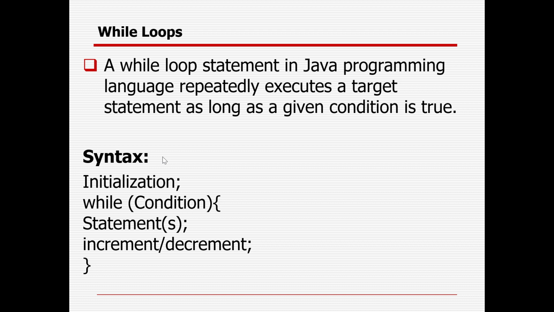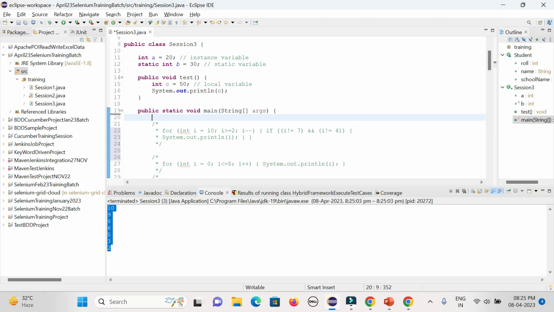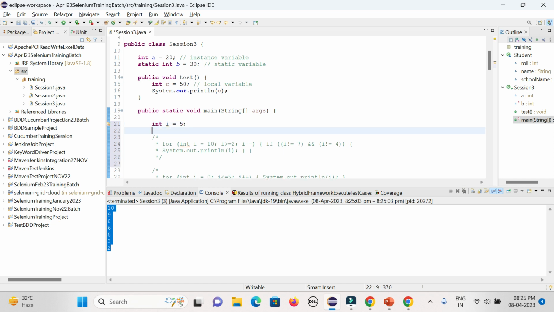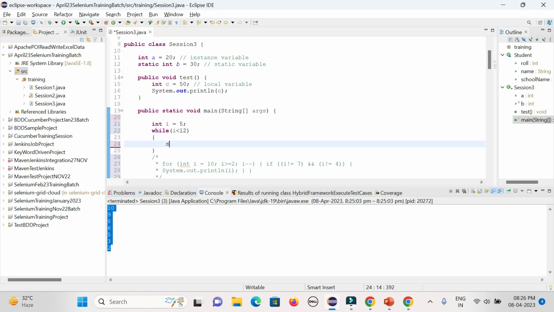Then you can go with the while loop. So what is while? Whenever the number of iterations is not fixed, you can go with the while loop. So initialization, then you check the condition, then you go for the statement, then you increment or decrement. In case the condition is not matching, it will not execute anything. So suppose I define integer i equal to 5. Then while you want to check the condition, i less than 12, so it will go till 11, right? Then here I want to print out the value of i and i++.